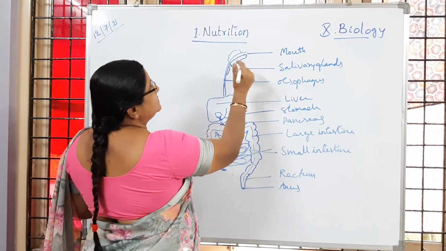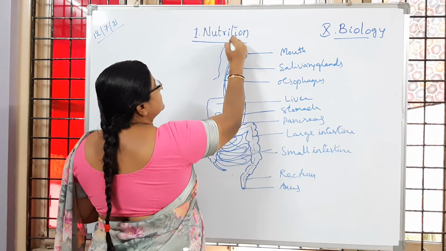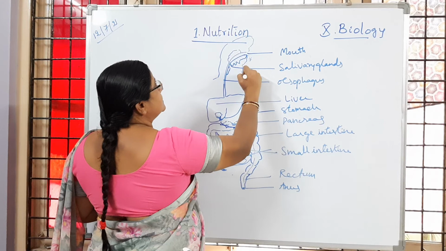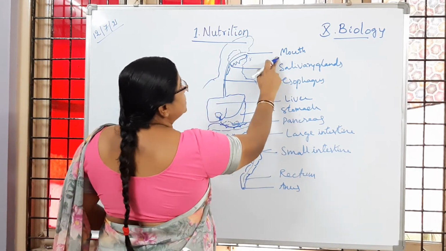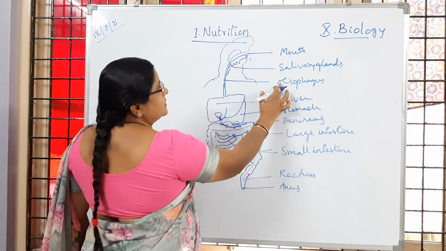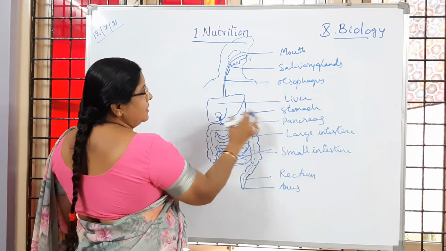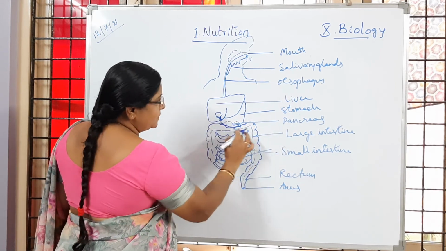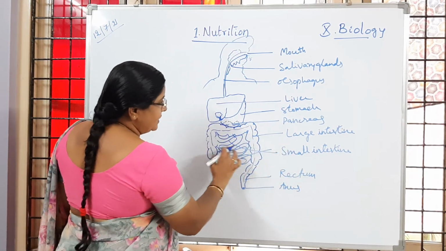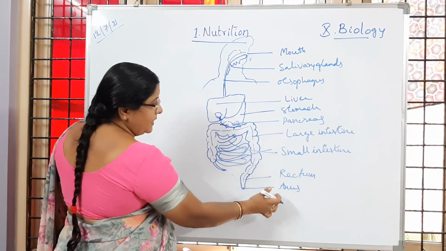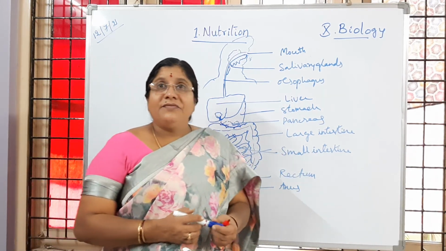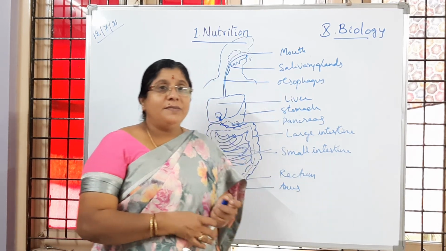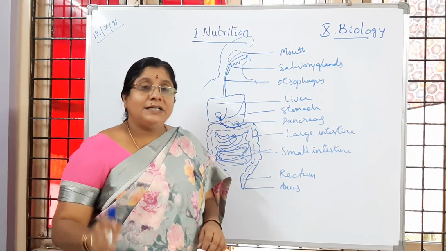So mouth, salivary glands, then esophagus, liver, then stomach, pancreas, this tube, large intestine, and the highly coiled tube-like structure, small intestine, rectum and anus. These are the different parts associated with the digestive system, and in tomorrow's class let us learn